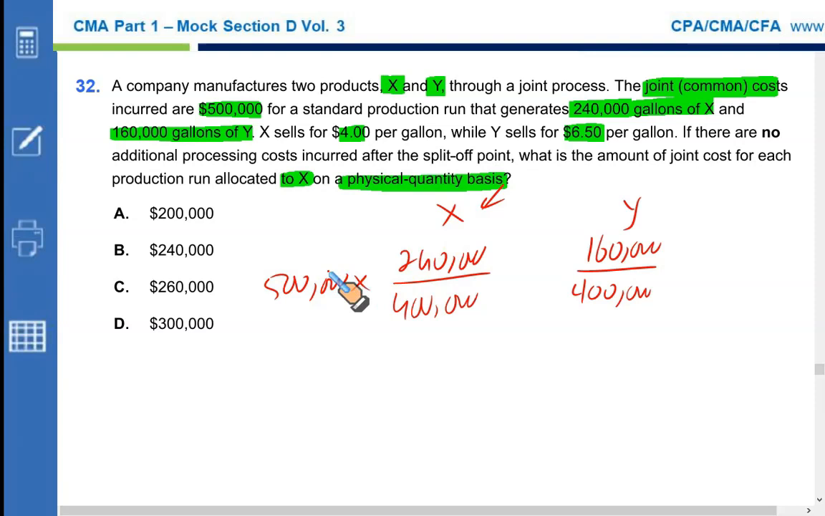The one similar to the previous one. 240 by 400 multiplied by $500,000. That gives you 300. That's D. D is the right option.